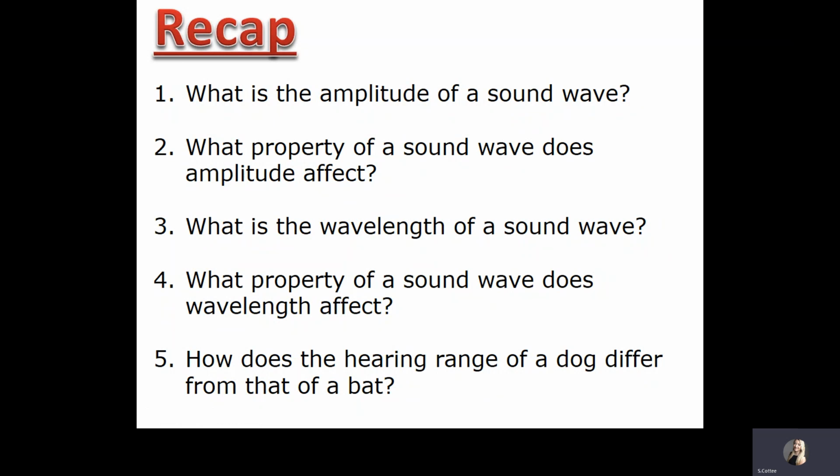So let's start with a recap of what we already know about waves and, more importantly, about sound waves. So there are 5 questions. See if you can answer them.